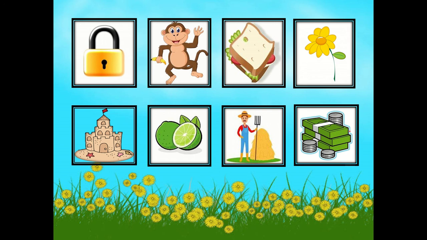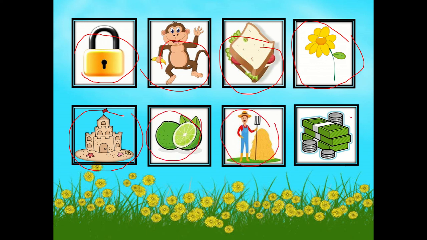Very good. Let's all repeat it. Say lock. Lock. Monkey. Monkey. Sandwich. Flower. Sandcastle. Lime. Farmer. Money. Good job, Cages.